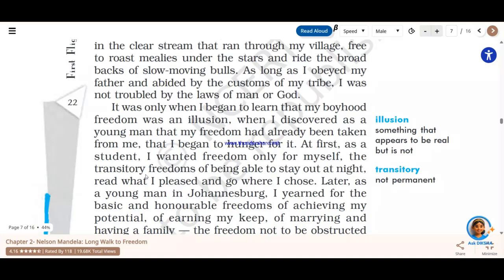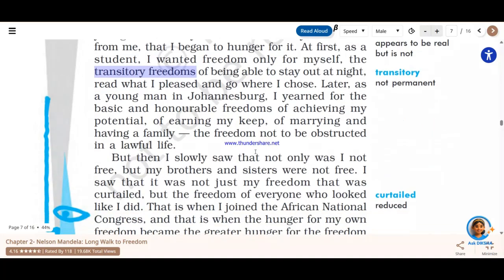The transitory freedom, it's an important word, the transitory freedoms of being able to stay out at night. Now, why transitory freedom? Because the freedom that he got when he was a student, that same freedom was not achieved by him when he became an adult and he wanted to do for his family, for his son, for his wife, for his parents.